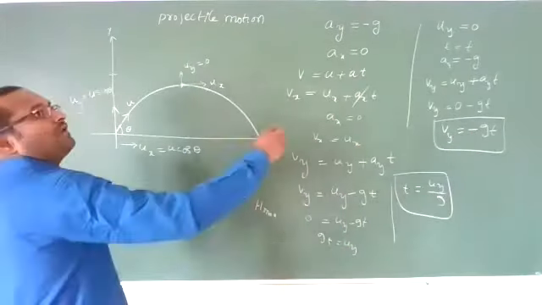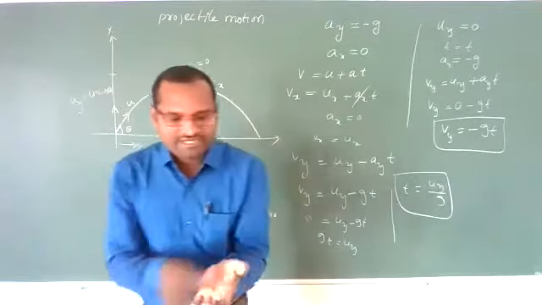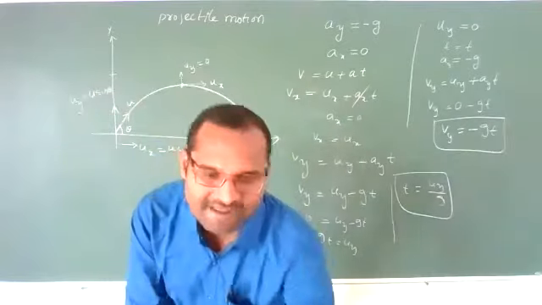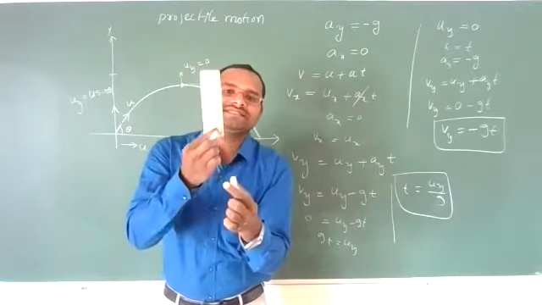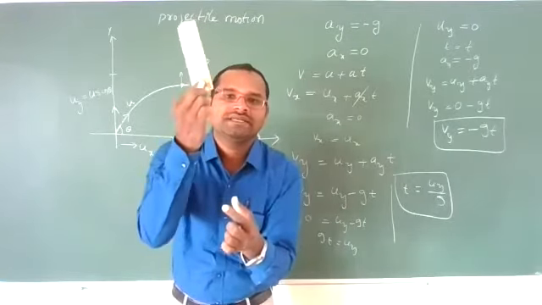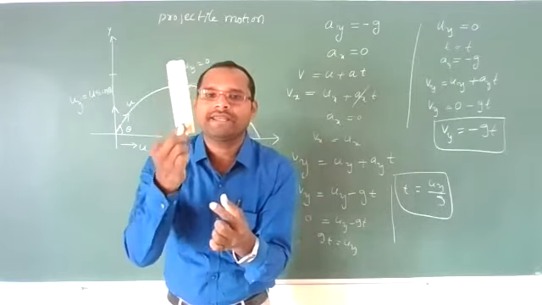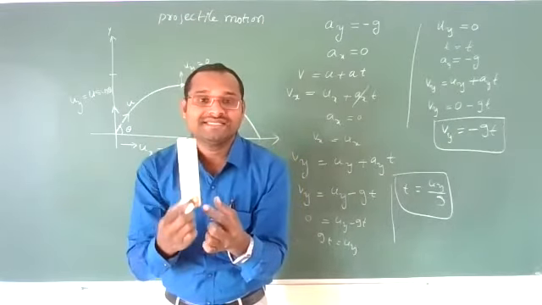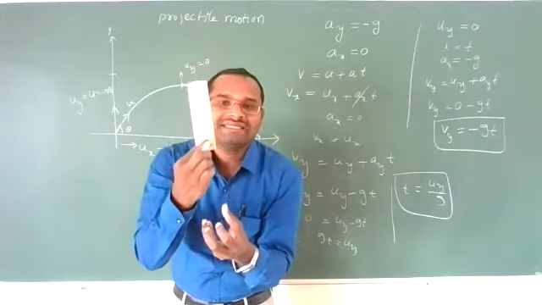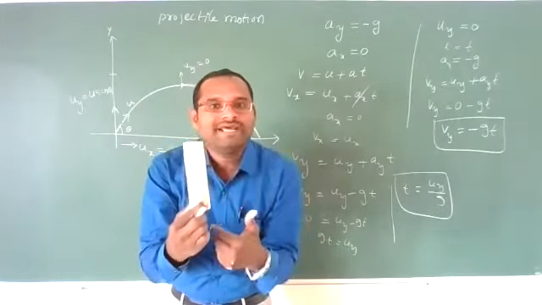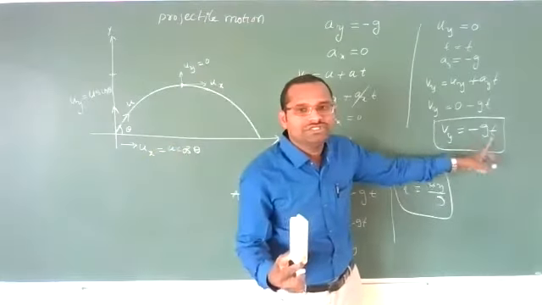If you throw a body, like this chalk or this duster I am throwing vertically upward, it goes up, at the top the velocity becomes 0, then it will come down again. So now its velocity increases. While going up, velocity decreases. While coming down, velocity increases, but in downward direction. So that's why minus gt.